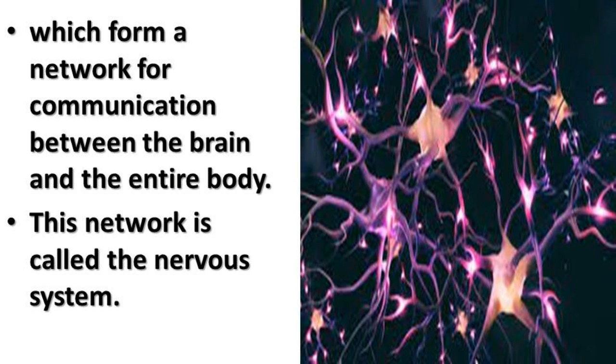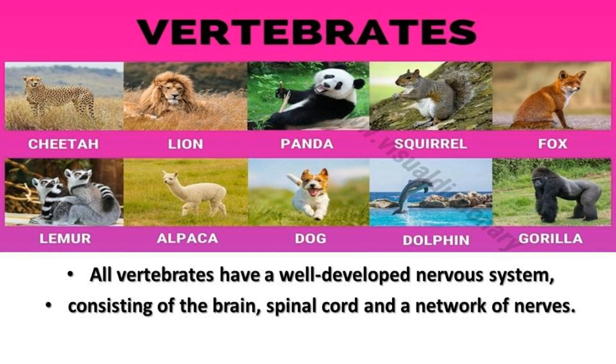Network system, or it is called the nervous system. All vertebrates have a well developed nervous system. Examples: lion, fox, human being, dog, etc. The brain, spinal cord and a network of nerves.